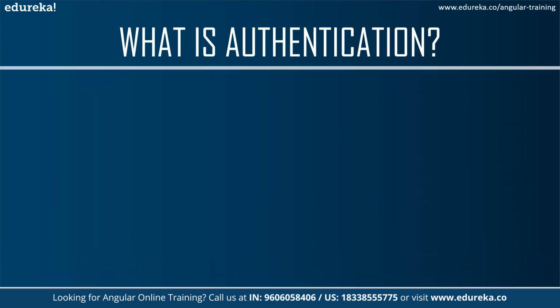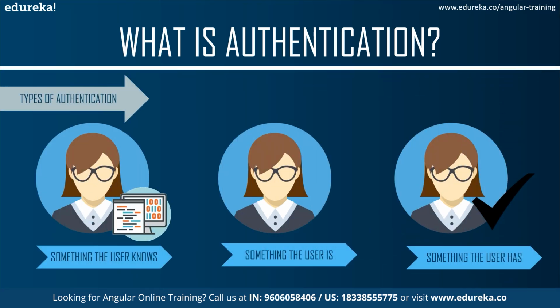Now, there are types in authentication. The first type is something the user knows. Say, for example, he might have some information that he uses to access a particular application. So this comes under the category of something the user knows. What if, for example, a user is an authenticated user? In that case, he comes under the category of something the user is. And next, he might use an authentication code to access a particular application. Here, he comes under the category of something the user has.